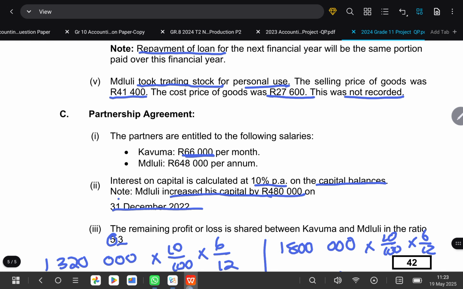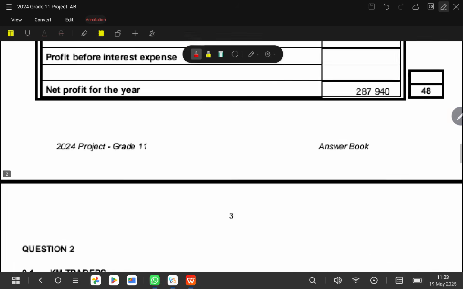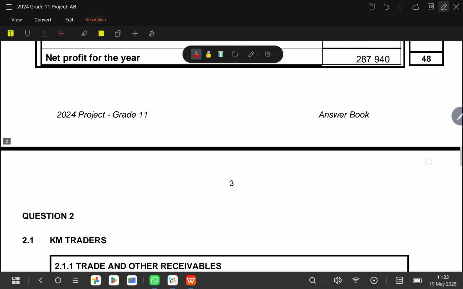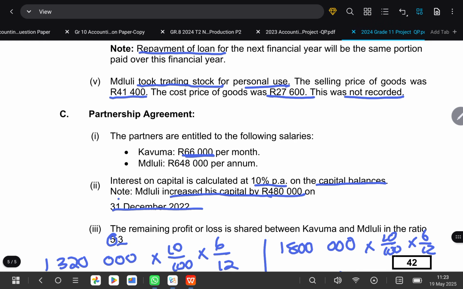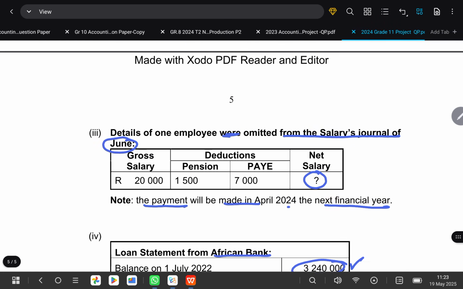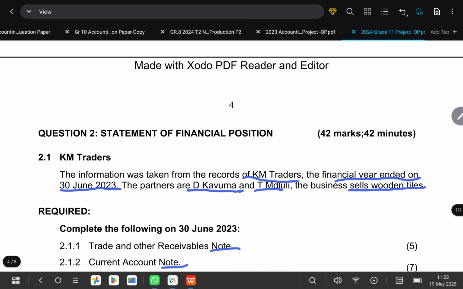So the other partner will get nothing for bonus because they didn't state it. Now this is how, guys, you are supposed to do this balance sheet question. I want to show you how long it was supposed to take us. They said we were supposed to do this for about 42 minutes, so we finished before time.